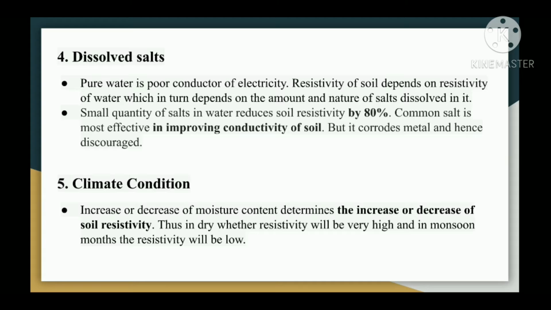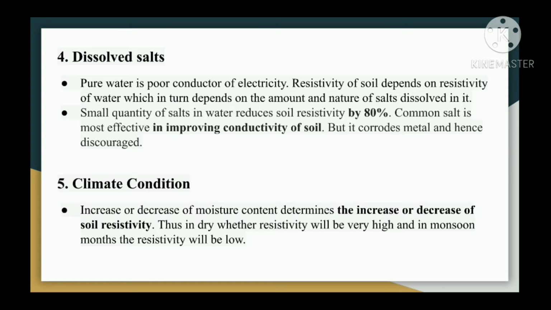Fourth, dissolved salts. Pure water is a poor conductor of electricity. Resistivity of soil depends on resistivity of water, which in turn depends on the amount and nature of salts dissolved in it. Small quantity of salts in water reduces soil resistivity by 80%. Common salt is most effective in improving conductivity of soil, but it corrodes metal and hence is discouraged.